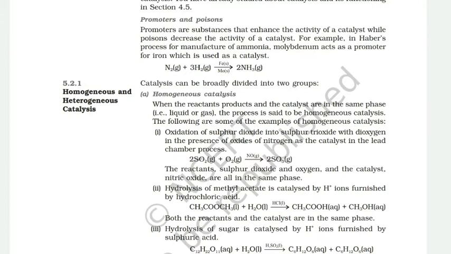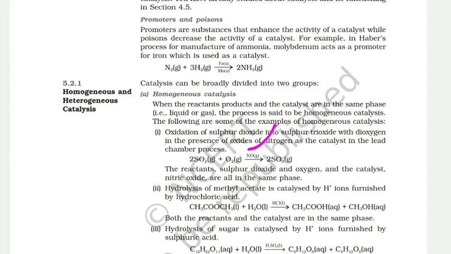For example, in the synthesis of sulfuric acid by the lead chamber process, NO is used as a catalyst to oxidize sulfur dioxide. So here nitric oxide, NO, is the catalyst, and it is a homogeneous catalyst. Why? Because it is gaseous and both reactants are also gaseous.